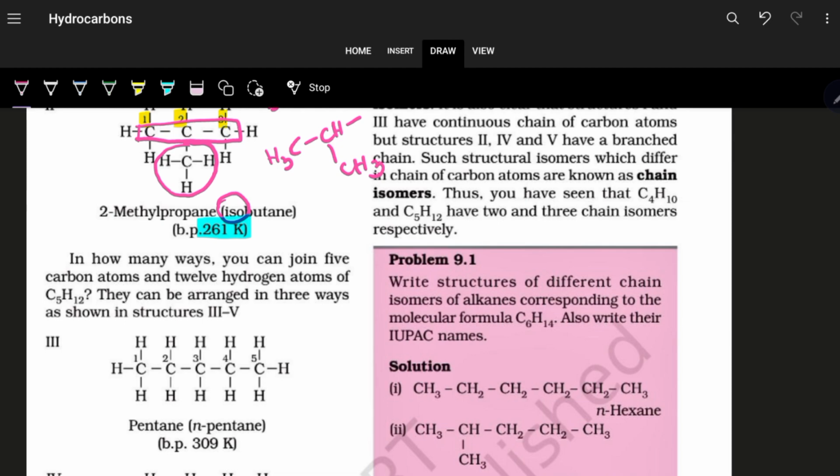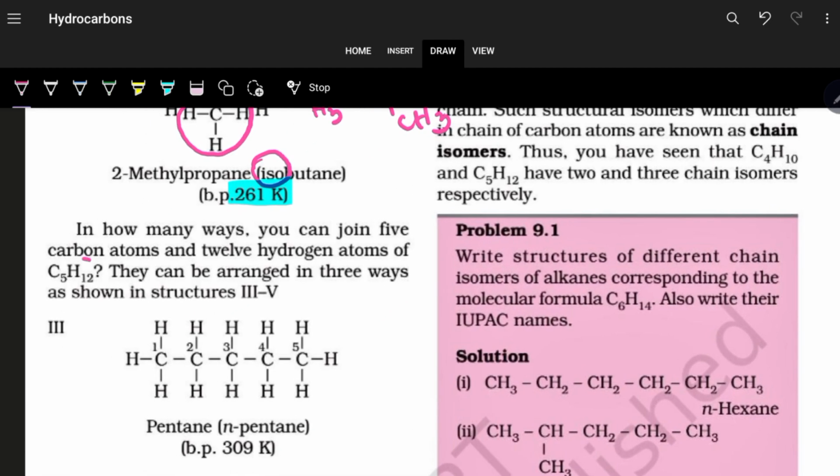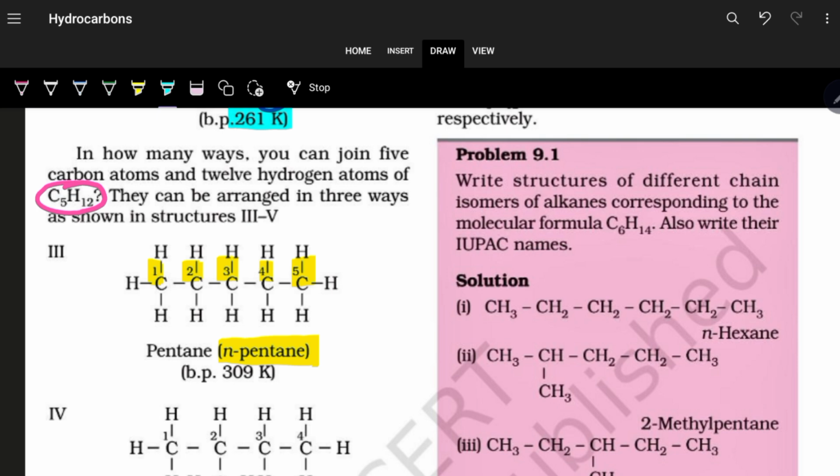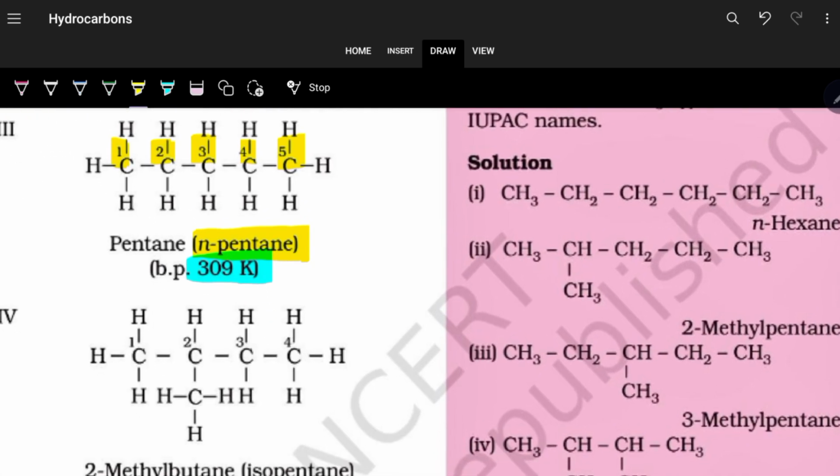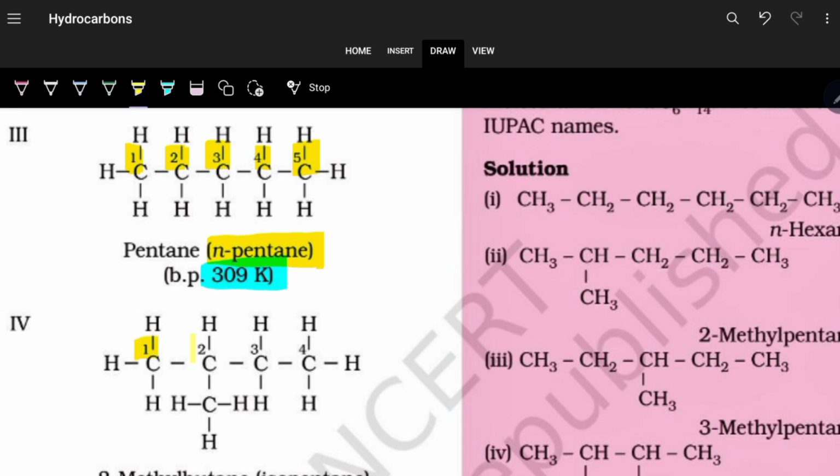Now, after this, let's talk about pentane, C5H12. For pentane, we can write 5 carbon atoms in a straight chain like this. So it is the normal pentane, n-pentane, having a boiling point of 309 Kelvin. And if I form a branching, I can keep 4 carbon atoms in a chain with a methyl as the branching.